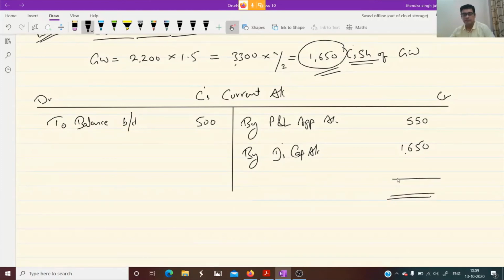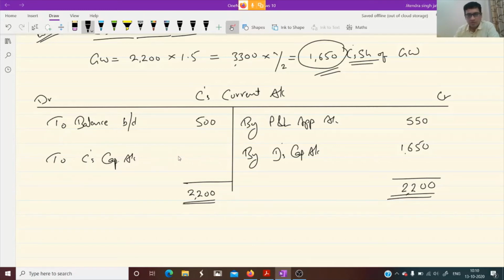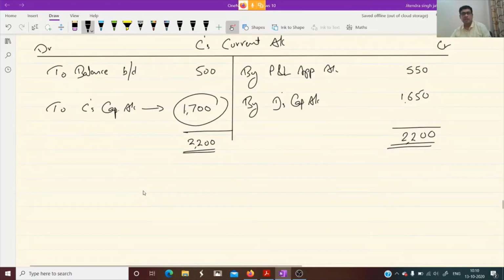So what you get here? 2200. Correct. Where we transfer this current account balance? To C's capital account. How much? Yes, 1700 will come. Correct. Where this will transfer? C's capital account.